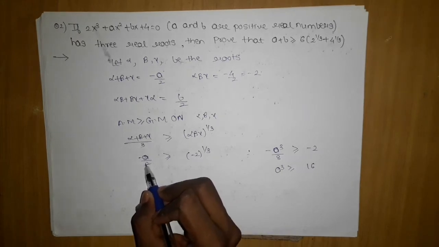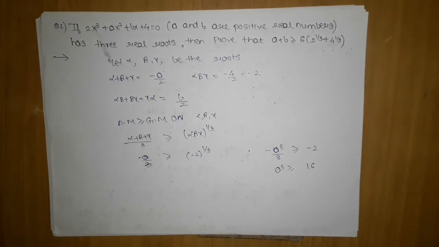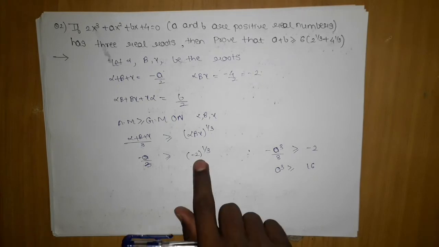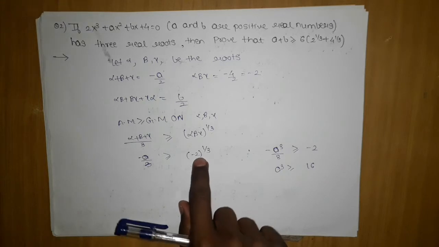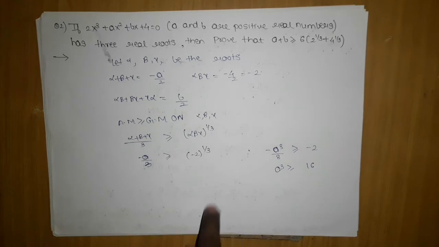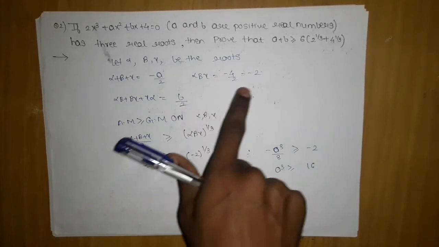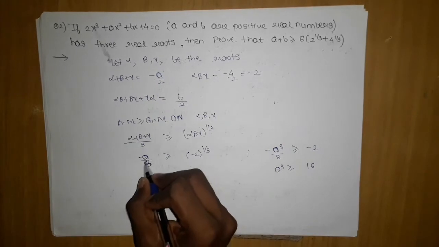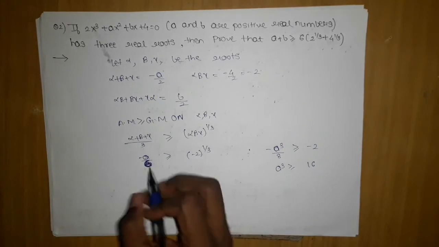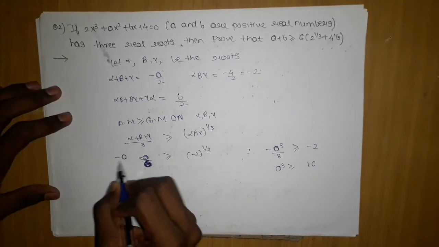Here it was a by 2, so when we substitute the 3 it will be minus a by 6. I will write it again, minus a by 6.